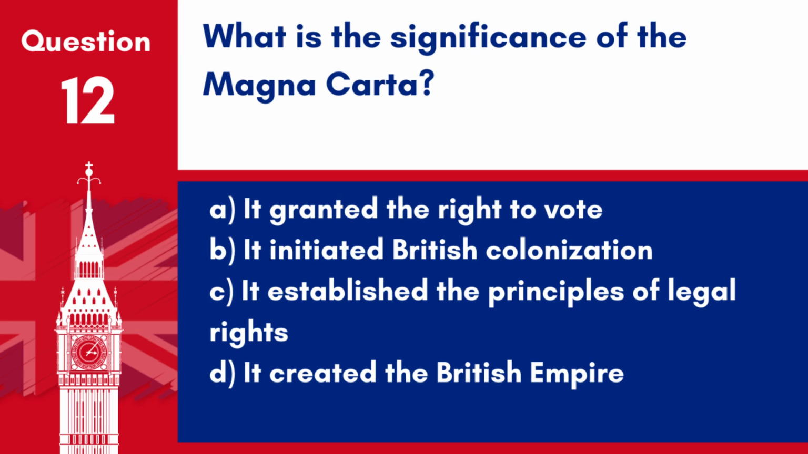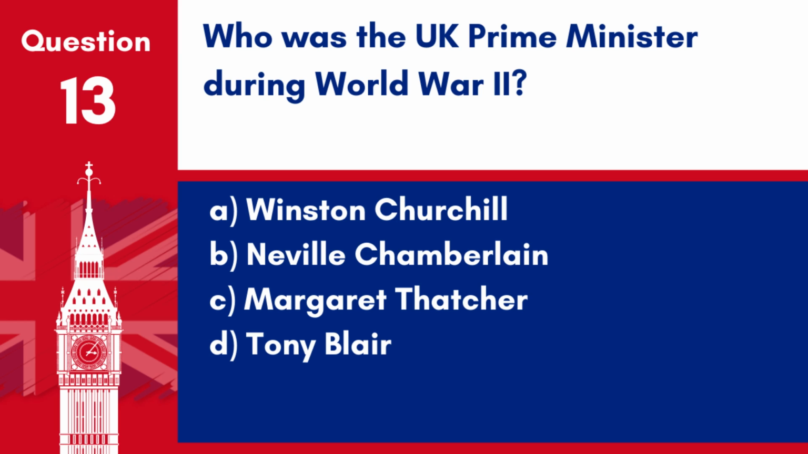Question 12. What is the significance of the Magna Carta? A. It granted the right to vote. B. It initiated British colonization. C. It established the principles of legal rights. D. It created the British Empire. Answer: C. It established the principles of legal rights. The Magna Carta, signed in 1215, is significant for laying down the foundation for the rule of law and individual rights in England.